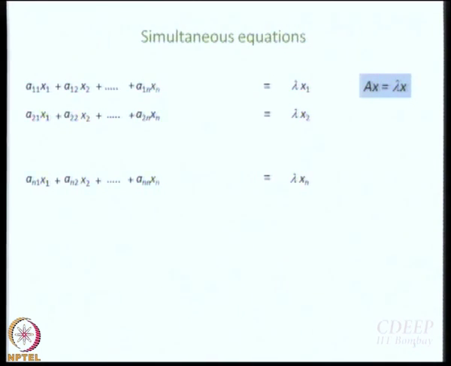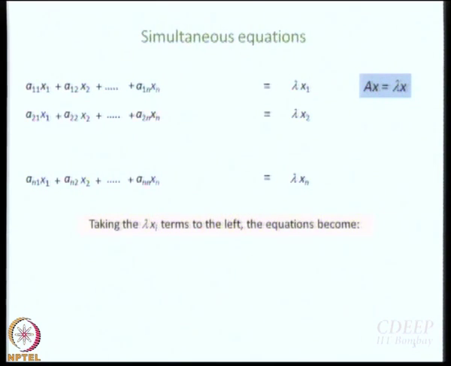These are the simultaneous equations for you, right. This is also Ax equal to lambda x. Now if I make the right hand side 0, take the lambda x terms to the left, then what will the first equation become?